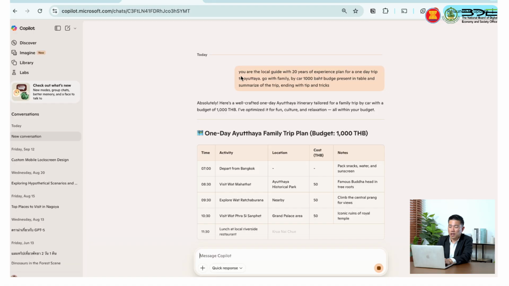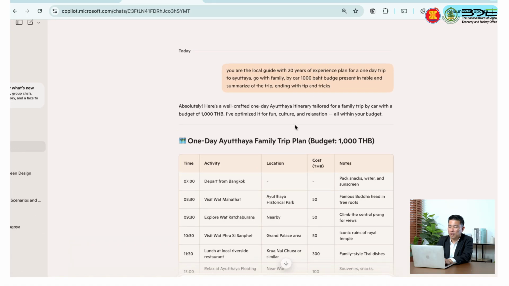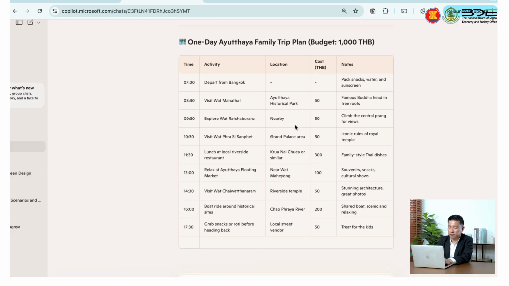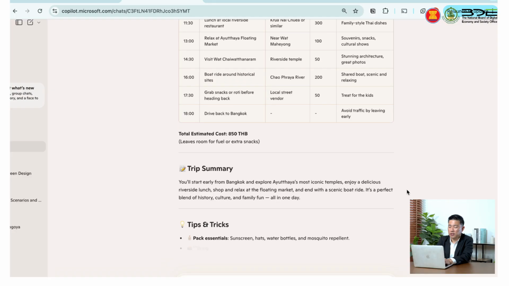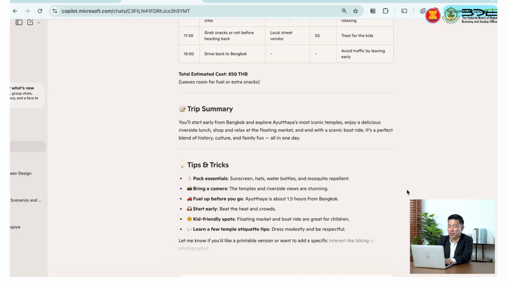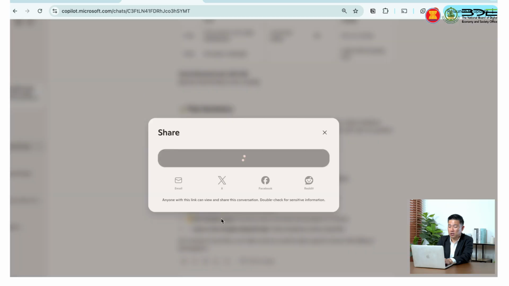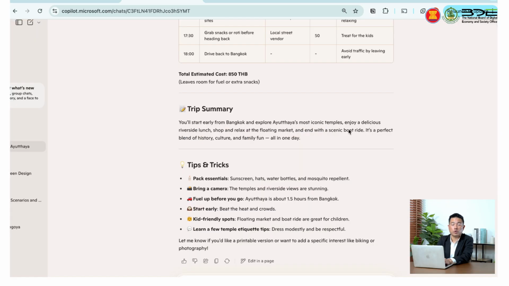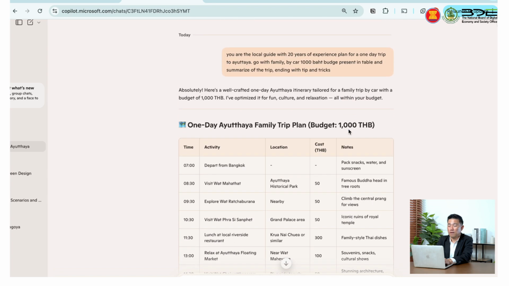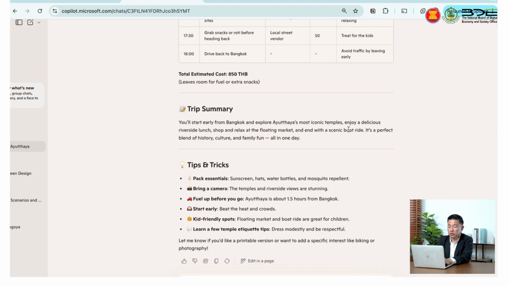So I put the prompt in here, and then I get the result. Okay, they're still thinking. And the result is very similar because the model behind is GPT as well. The good thing about Copilot is you can export into a Word document or into other Microsoft products, and they also refer to the sources for you.